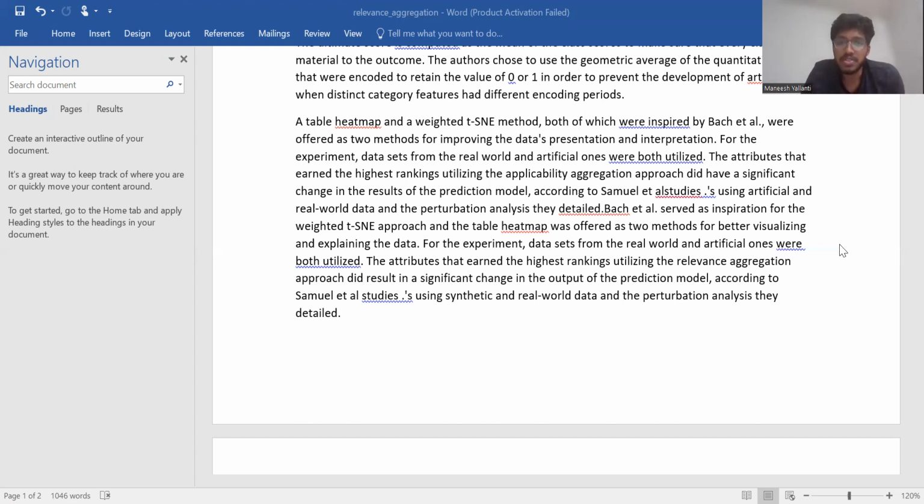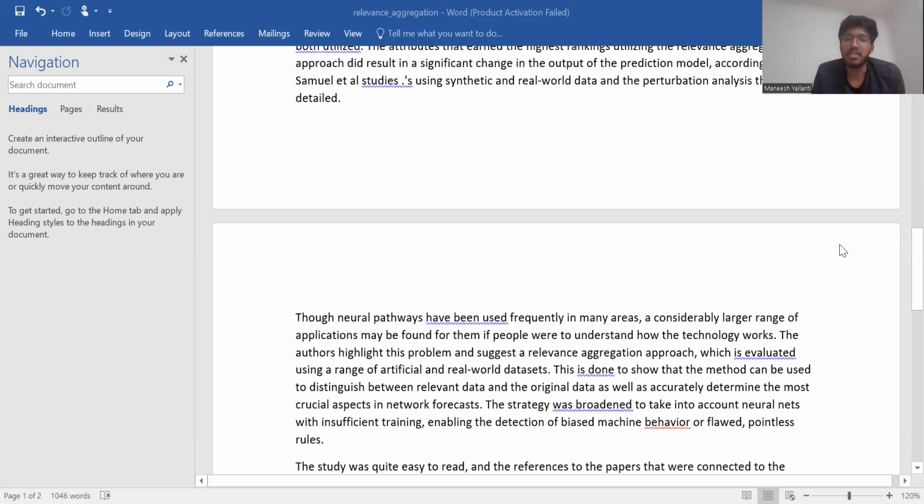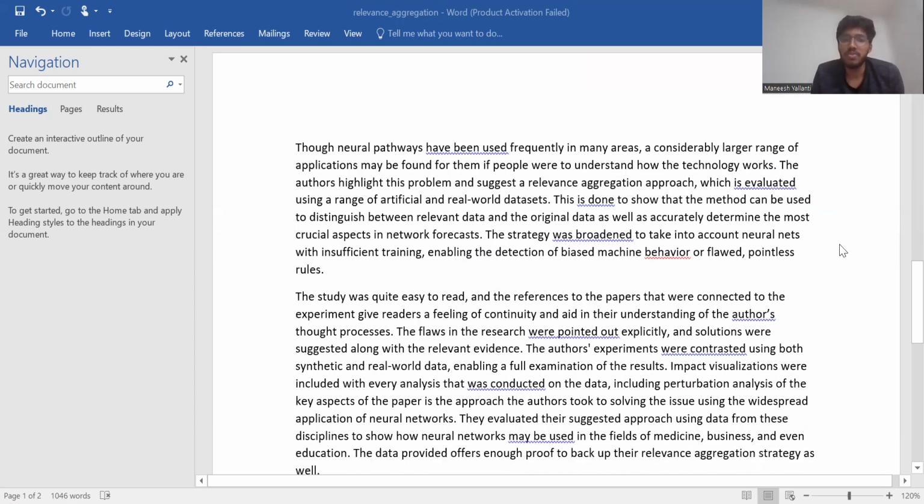For the experiment, datasets from the real world and artificial ones were both utilized. The attributes that earned the highest rankings utilizing the relevance aggregation did result in a significant change in the output of the prediction model. According to Samuel et al. studies, using synthetic and real-world data and the perturbation analysis they detailed, though neural networks have been used frequently in many areas, a considerably larger range of applications may be found for them if people were to understand how the technology works.